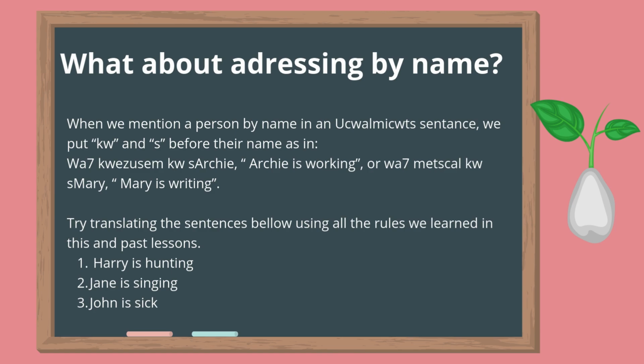What about addressing someone by name? So when we mention a person by name in an Ucwalmícwts sentence, we put quosh and s before their name, as in what kwadushim kush Archie. Archie is working, or what machkal kush Mary is writing. So again, here, if you want to take a short pause and see if you can translate the following sentences into Ucwalmícwts using the rules we've learned in this and past lessons. So try translating Harry is hunting, Jane is singing, and John is sick.